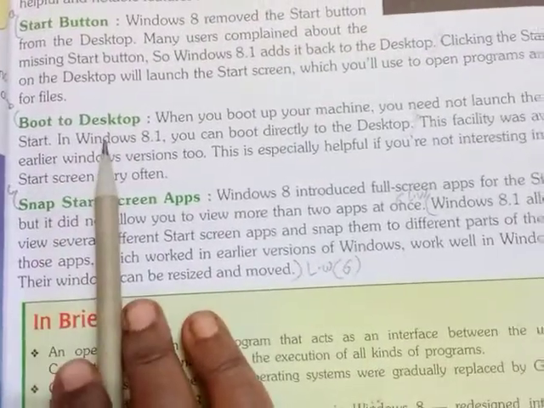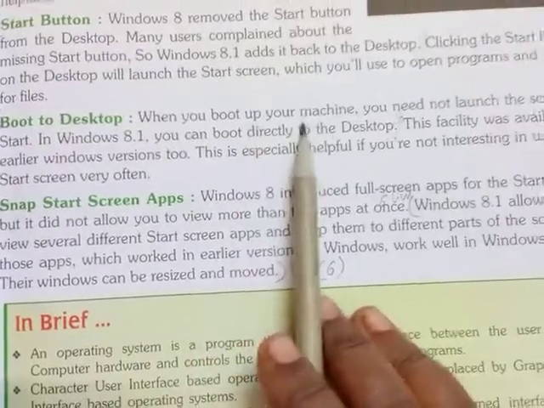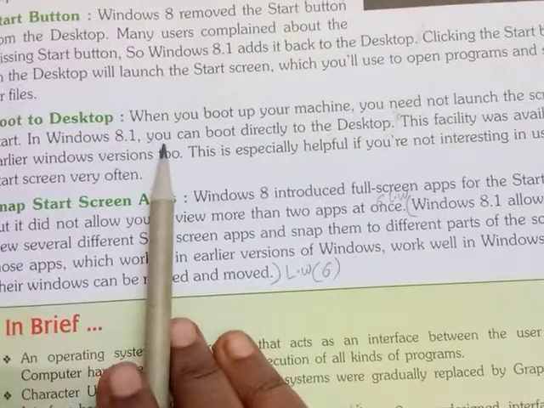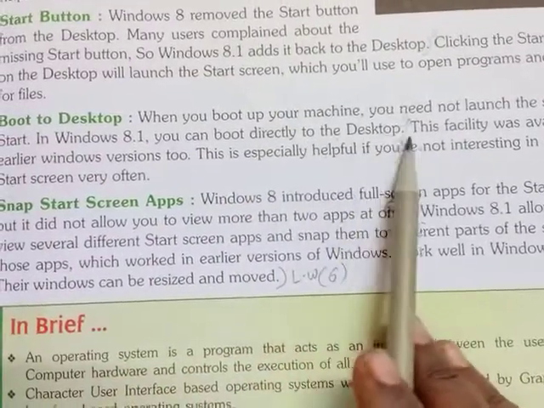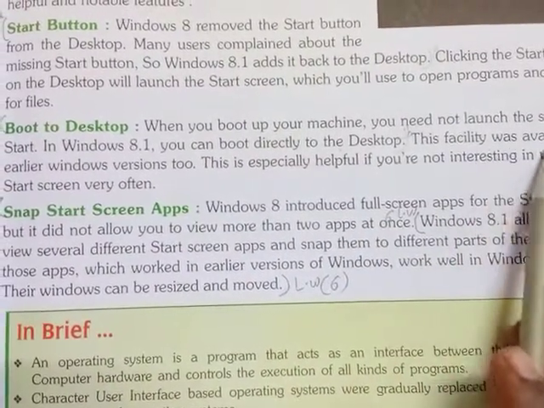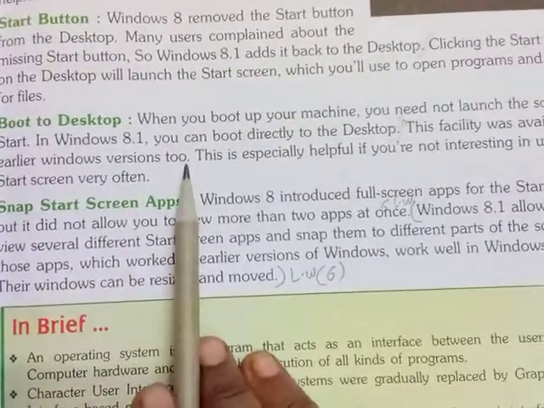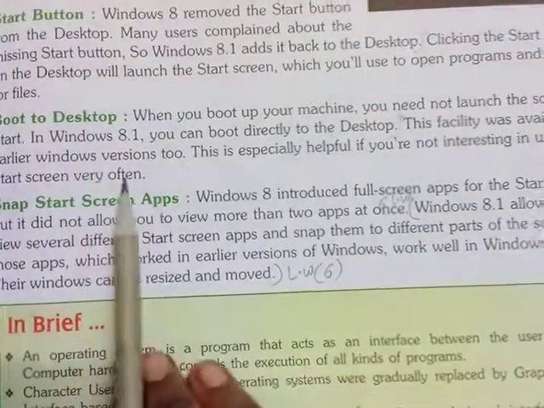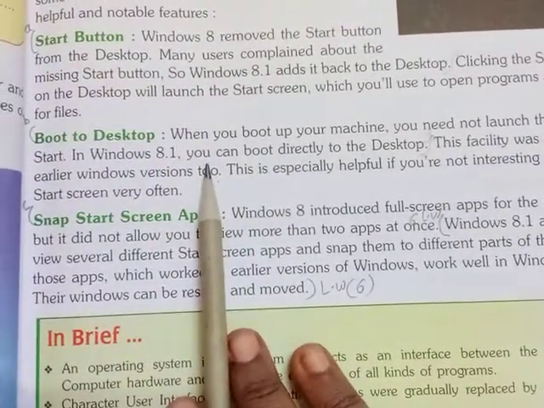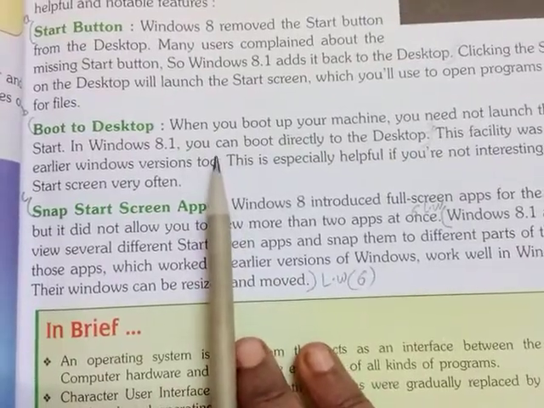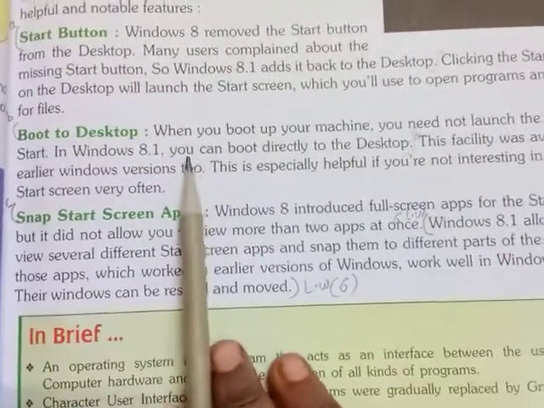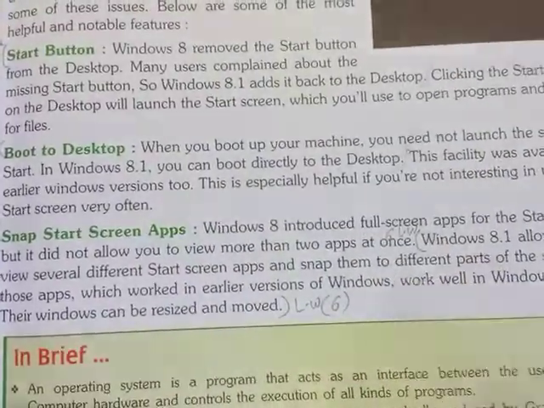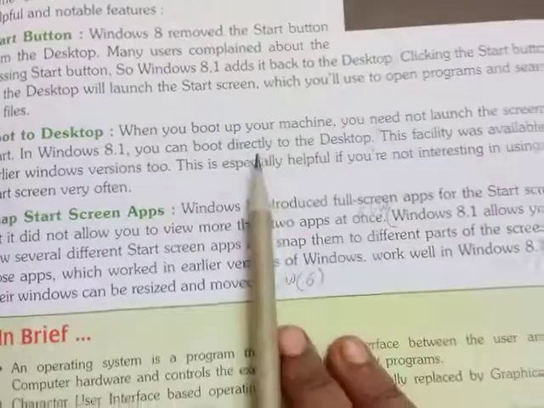Next, boot to desktop. When you boot up your machine, you need not launch the start screen. In Windows 8.1, you can boot directly to the desktop. This facility was available in earlier Windows versions too. This is especially helpful if you are not interested in using the start screen. Children, when you are newly starting your computer, the system must boot up. Then only can we work with the computer.